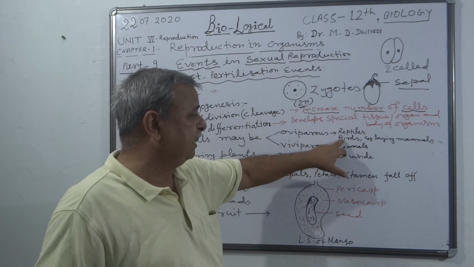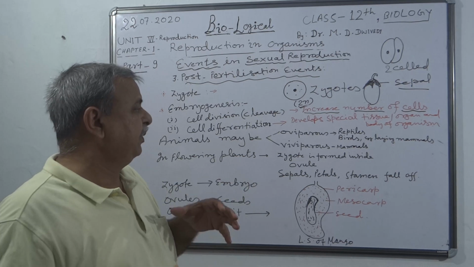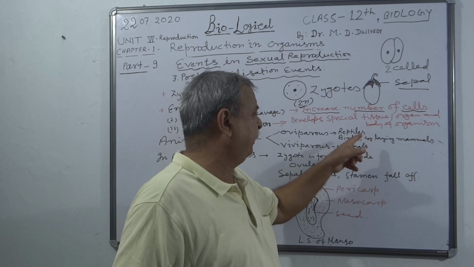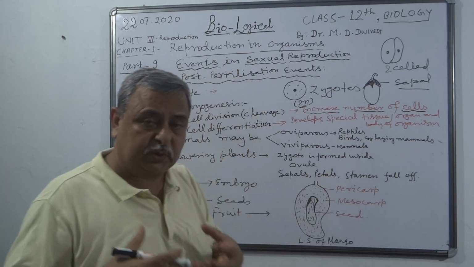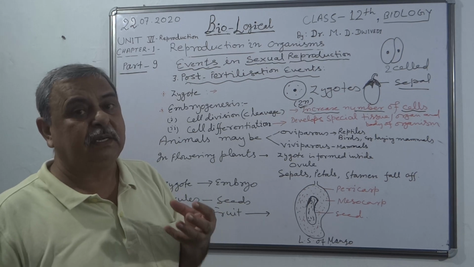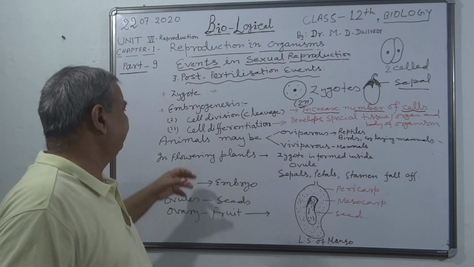But the reptiles and birds and egg-laying mammals are the animals which started living on land. So reptiles are the first animals to take over the land, and they started forming a hard covering around their embryo, that is the eggshell.